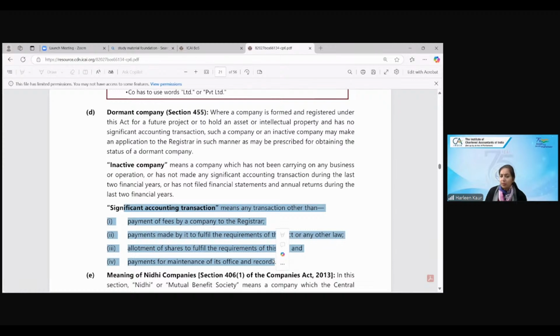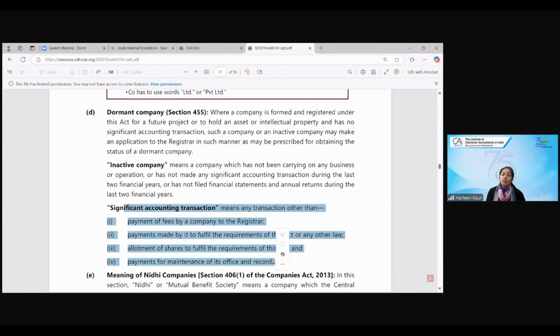That means if you're just making the payment of the fees to the registrar, or you are fulfilling any requirements of the act, or you have just allotted the shares, you have paid the maintenance of office records, then you still remain a dormant company. Inactive or dormant company is the company which has not done any significant accounting transaction from the last 2 financial years. So the examiner will give you a question.